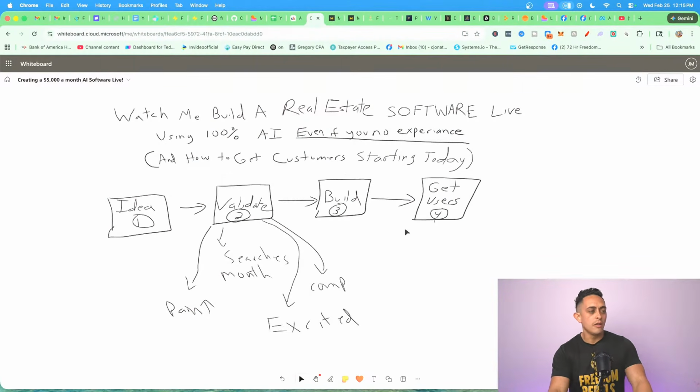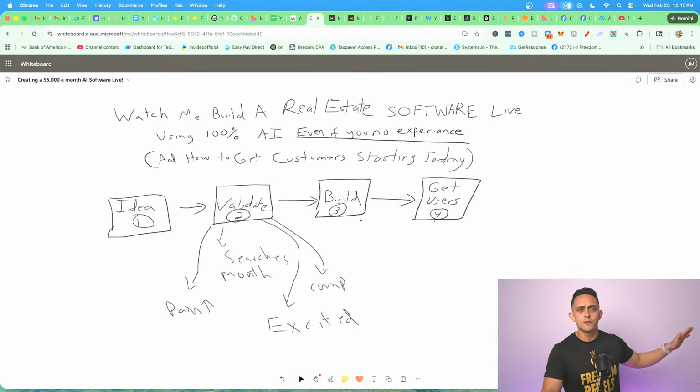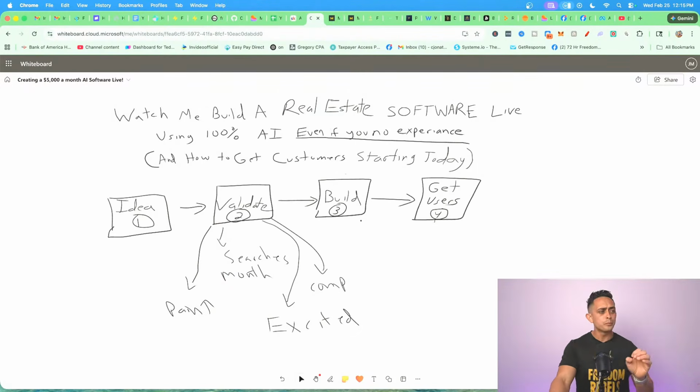Now the third step here is the build. Here's the crazy thing. Before we had AI, you had to hire engineers, coders, software designers, design people. And this would cost literally $50,000, $80,000, hundreds of thousands of dollars. When I was looking to build Freedom Threads, this was 3-4 years ago, I didn't want to spend $100,000 to build it. So I never built it, 4 or 5 years ago.